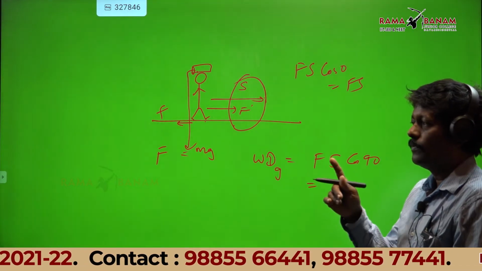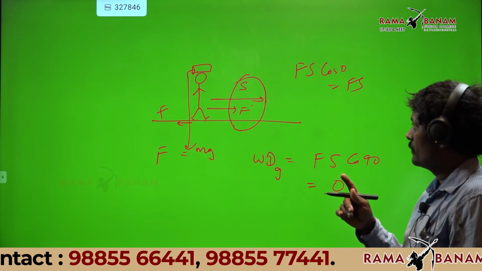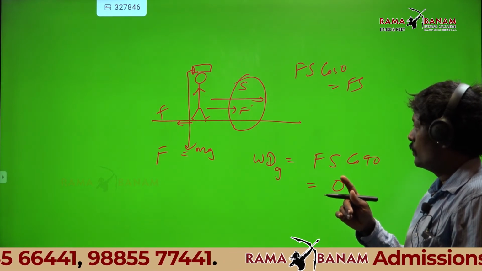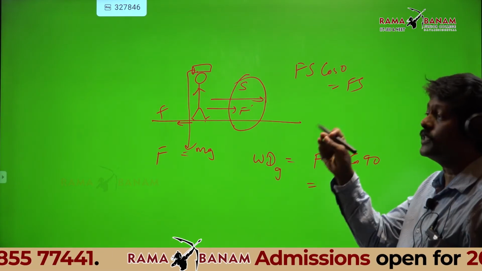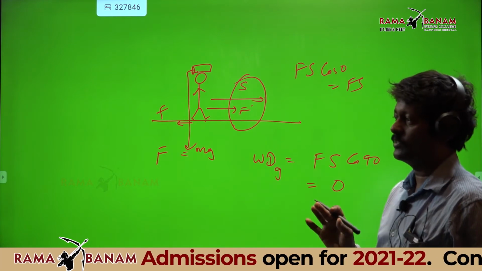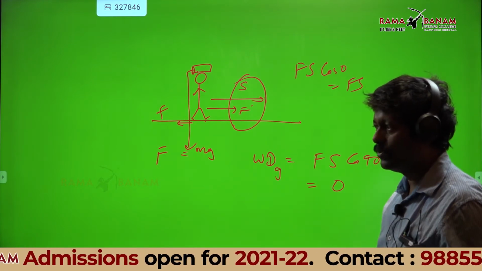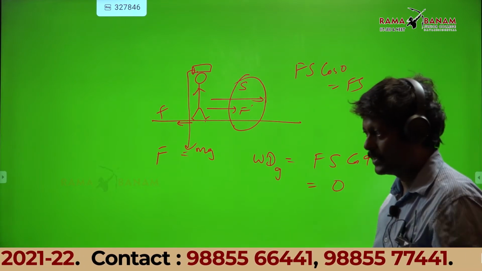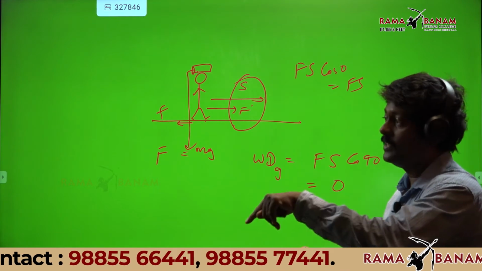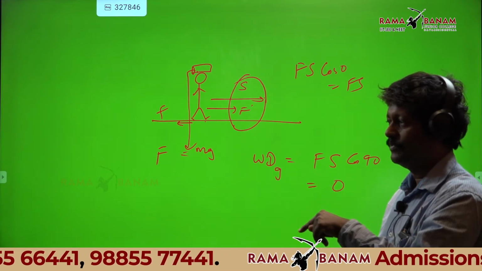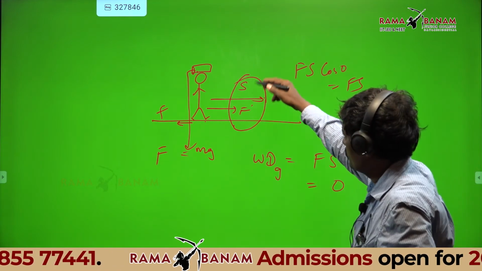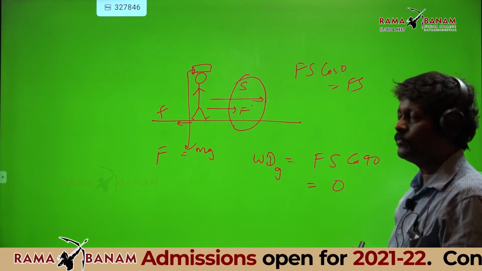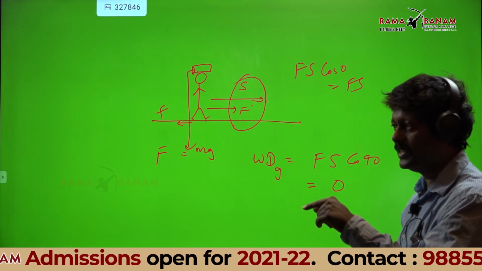Sir, now what should we say, if a man is carrying luggage on his head, is work done or not? You have to say which force is doing work. Work done by gravity is zero. We are not worried about work done by gravity. Work done by the man is there. Work done by the man is Fs. That is why you are paying, he is spending his energy.